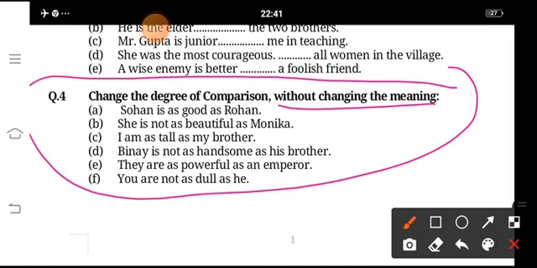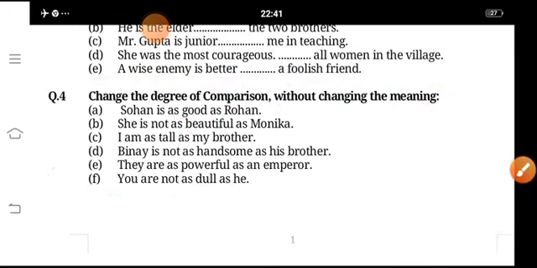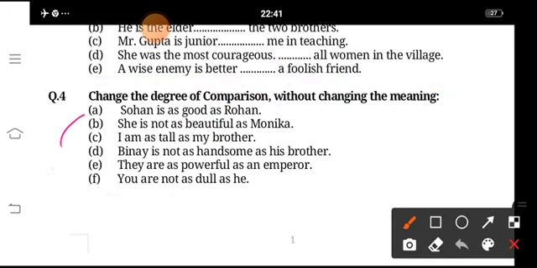Then in the fourth, change the degrees of comparison without changing the meaning. Sohan is as good as Rohan. So you will have to just change the degree. So Sohan is as best as Rohan. So in all other exercises B, C, D, E, F, you have to just change the degrees of comparison without changing the meaning.